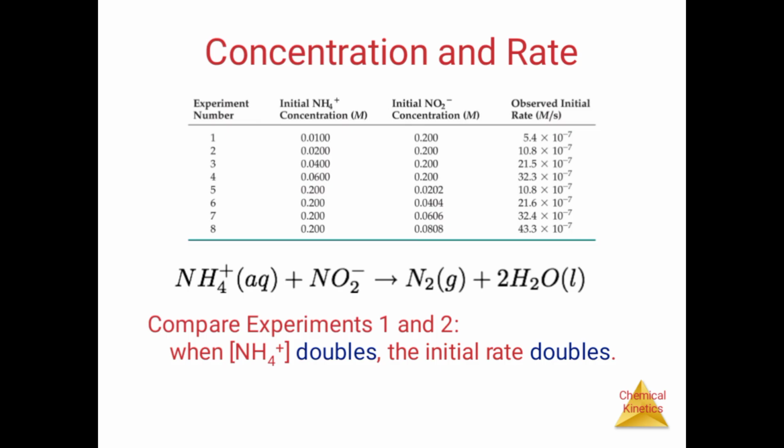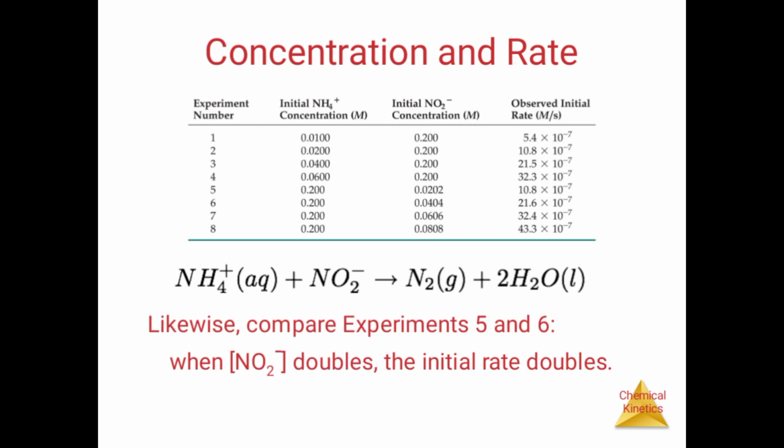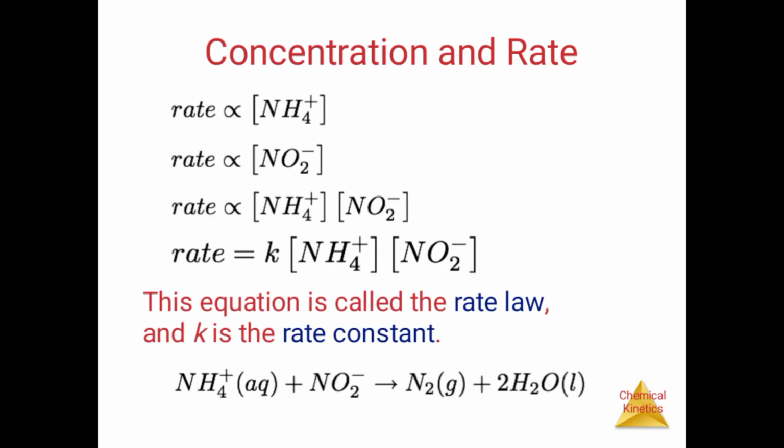The reactants are NH4+ ammonium and NO2- nitrite, giving N2 plus 2H2O. Compare the experiments of the reaction: when NH4+ doubles, the initial rate doubles. Likewise, comparing experiments 5 and 6, when NO2- doubles, the initial rate doubles. The rate is directly proportional to NH4+ and directly proportional to NO2-, so rate equals k times the NH4+ and NO2- concentrations. This equation is called the rate law. k is the rate constant.